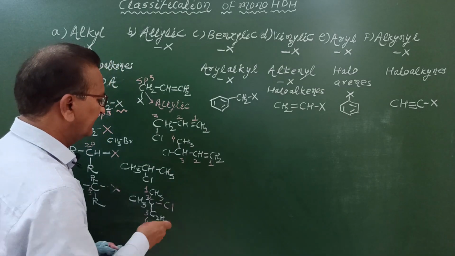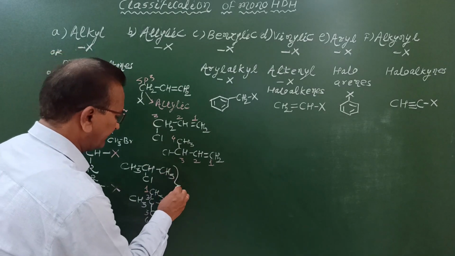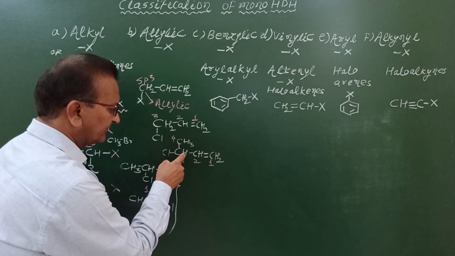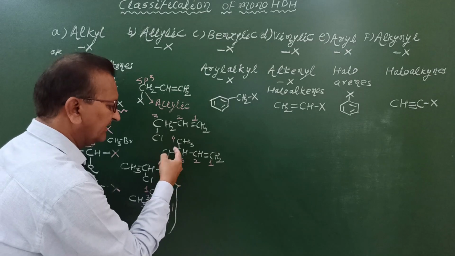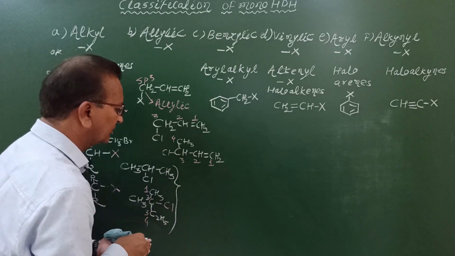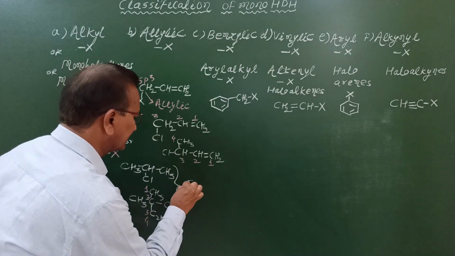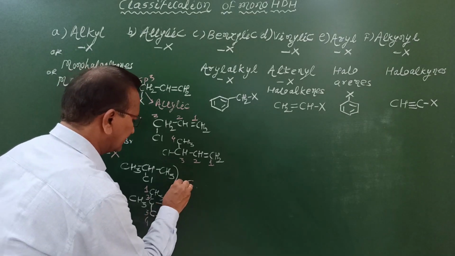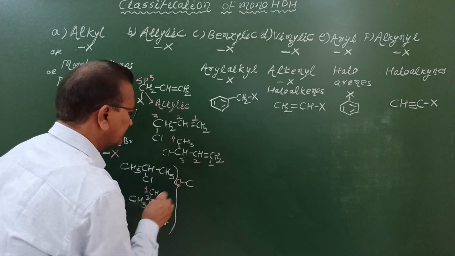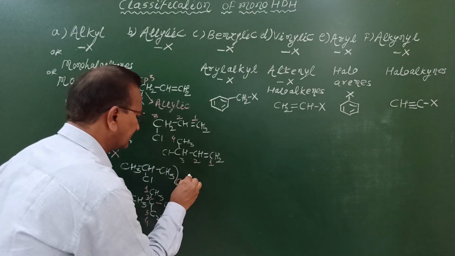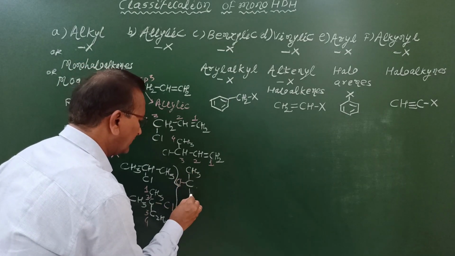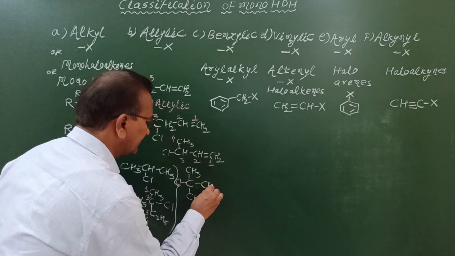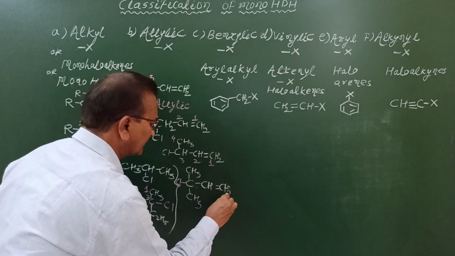Now let us see example of tertiary allylic halide. Again, we have to replace this hydrogen atom by writing any alkyl group. We write simple alkyl group as methyl group, so that formula can be represented like this: C, bond Cl, single bond CH3, single bond CH3, single bond CH, double bond CH2.